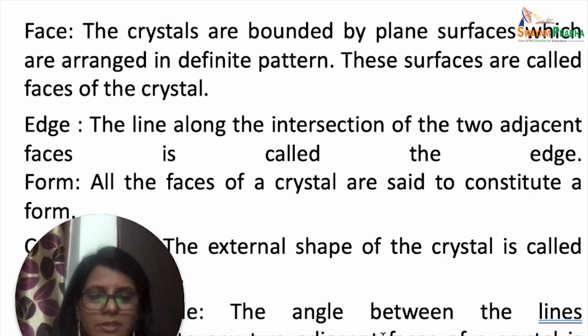Each point where the three faces of a cube, or three walls in your room, meet is called a corner. So we have talked about faces, edges, form, habit, interfacial angle, and now we are talking about corners. So a point where three faces of a cube meet is called a corner. So these are certain terms. You will also have things like diagonals, phase diagonals. We're going to discuss them later, but just starting.